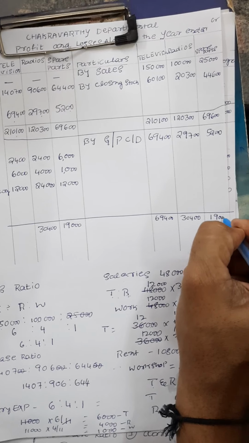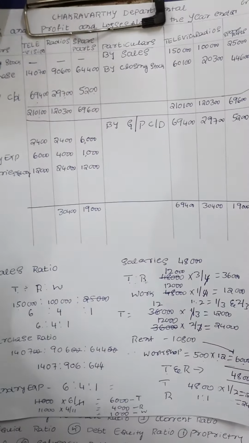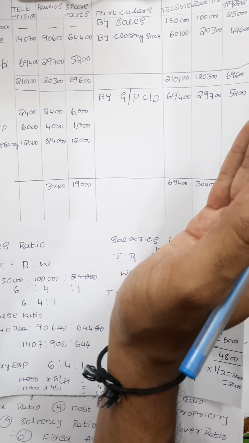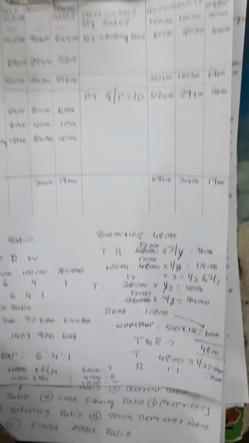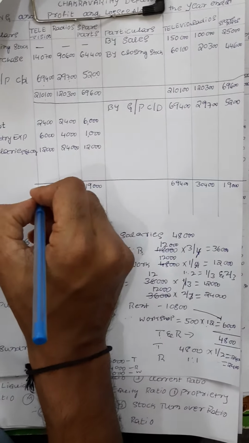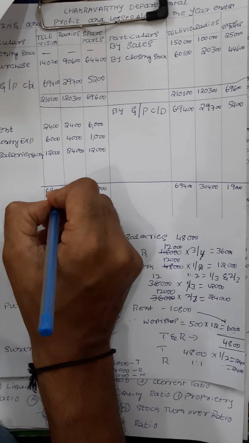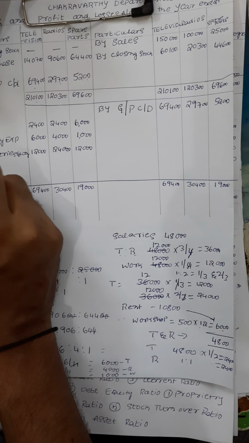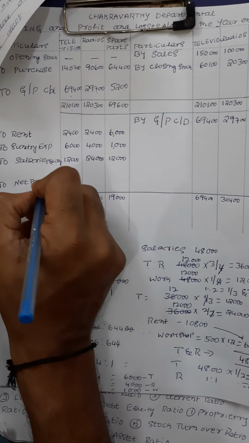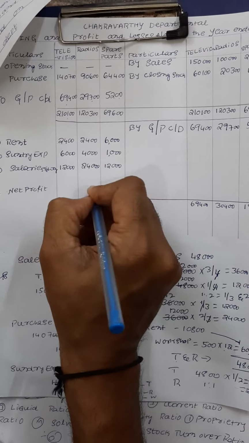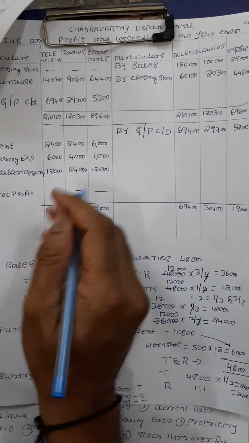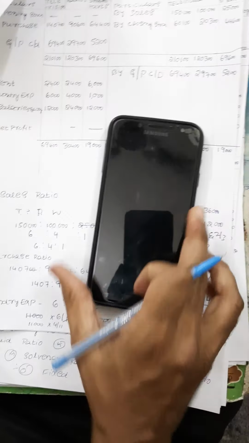There is always a chance one department may be a profit, another department may be a loss. Don't assume that there is always profit for all the departments or loss for all the departments. No, don't assume like that. There may always be a difference. So in this problem, television is getting a net profit, not radio and workshop. They got a loss.